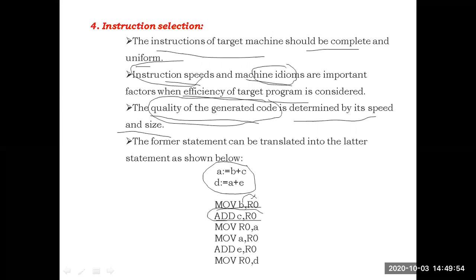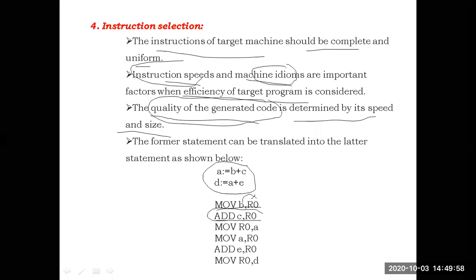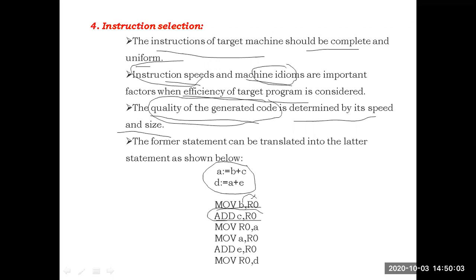Add c comma r0 means the value of c will be added to the value which is present in the register r0. The final result will be again stored in r0. Its meaning is r0 is equal to r0 plus c. This is the meaning of that one. Add the value of c to the value of r0 and store the result in r0.